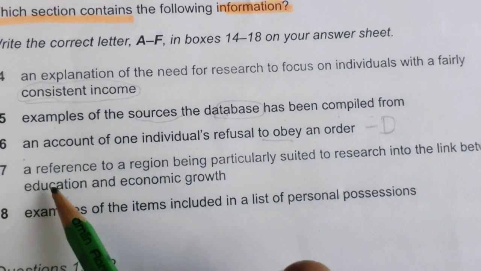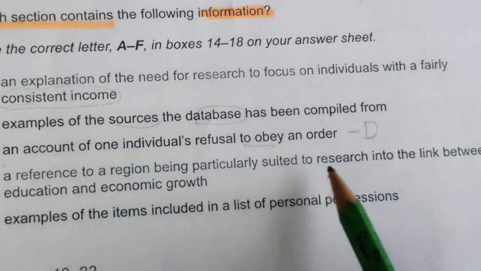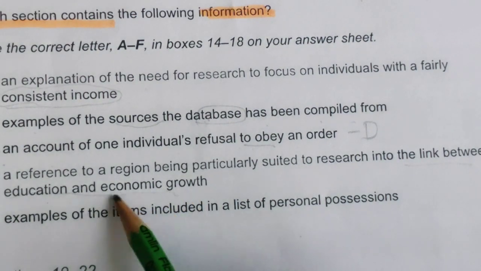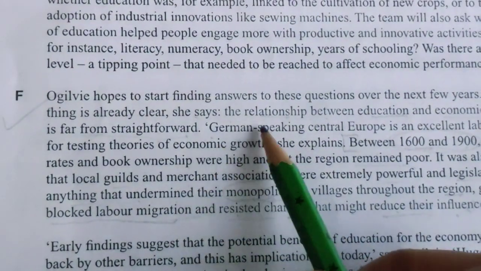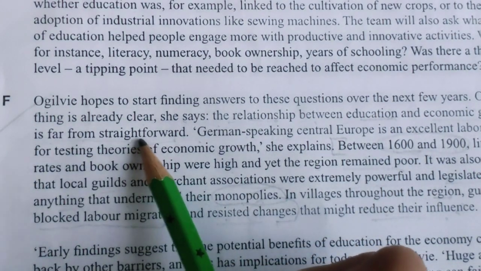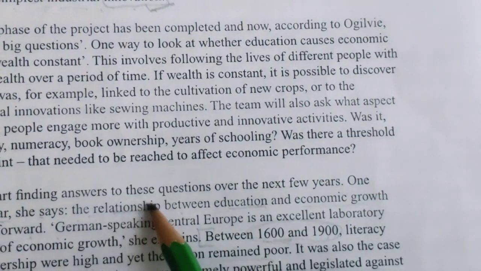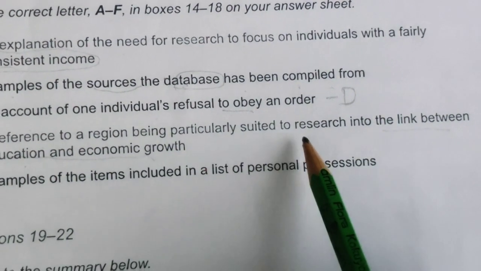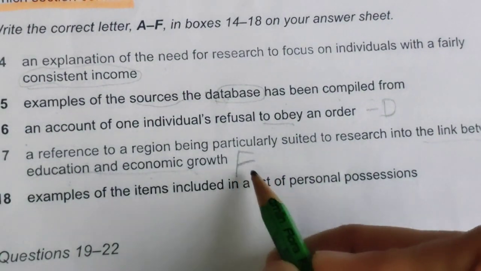Okay. So 17th, a reference to a region particularly suited to research into the link between education and economic growth. That we have read in F paragraph. You can see in F paragraph when I was reading, the relationship between education and economic growth is far from straightforward. So there is a link. One thing is already clear. So relationship means link. So it is given, region being particularly suited to research into link between education and economic growth. So this is F paragraph.